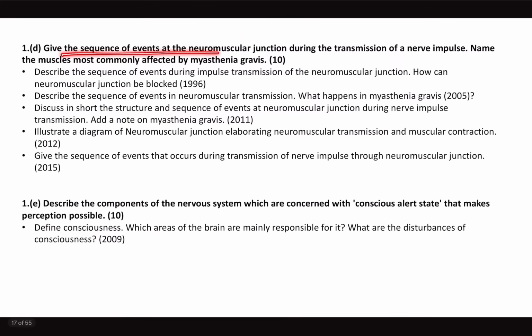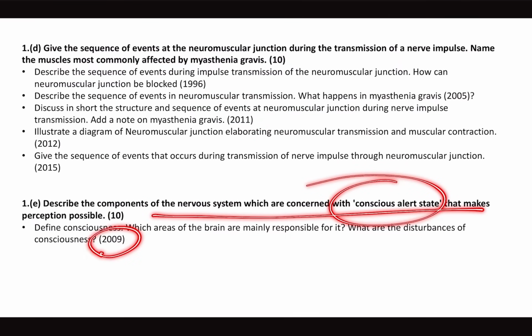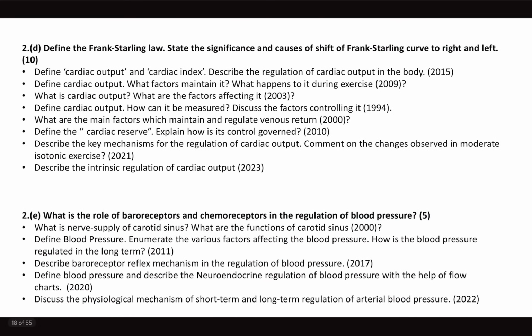And physiology for 65 marks, sequence of events at the neuromuscular junction. We did practice the image also of the neuromuscular junction, and what happens in myasthenia gravis. A lot of times NMJ was repeated. Similarly, components of the nervous system. Yes, conscious state as told, 2009. Define consciousness. What are the areas of the brain which are mainly responsible for it?